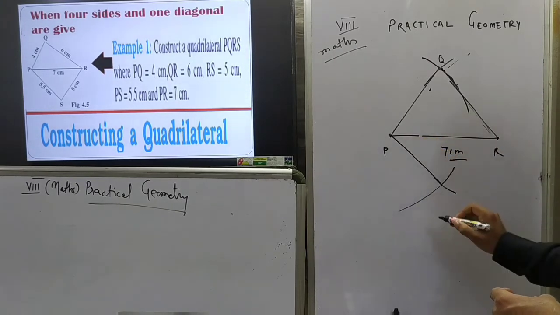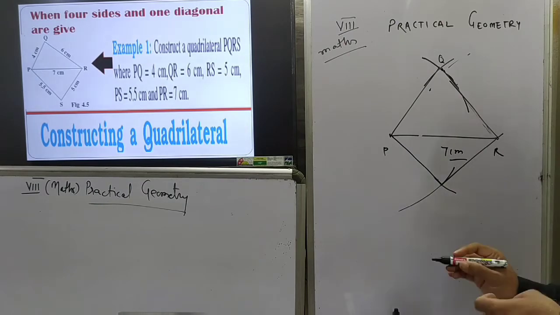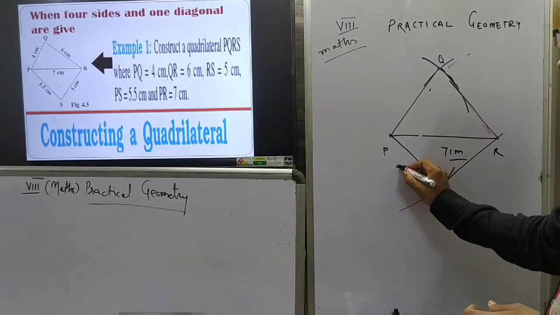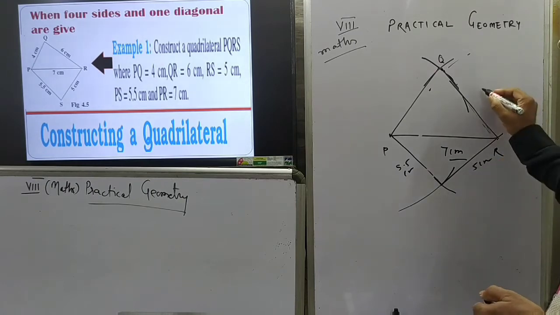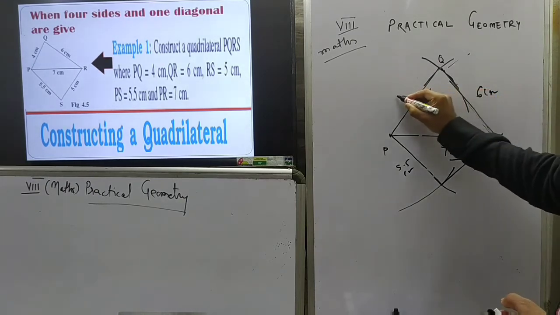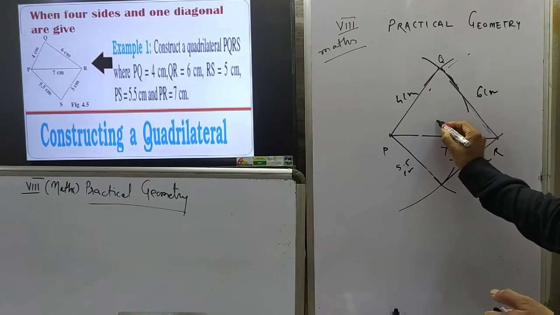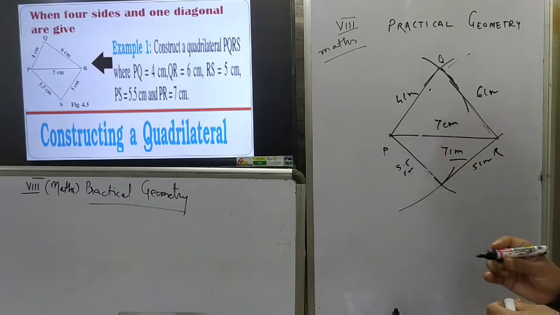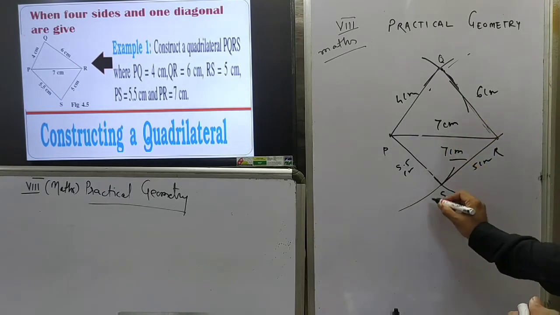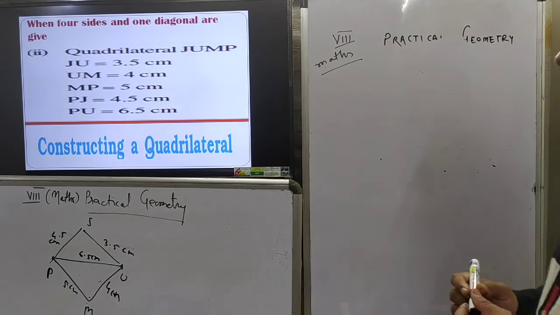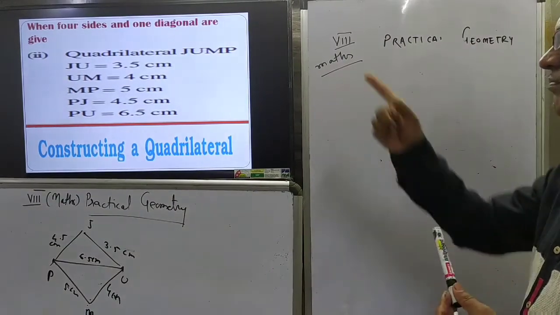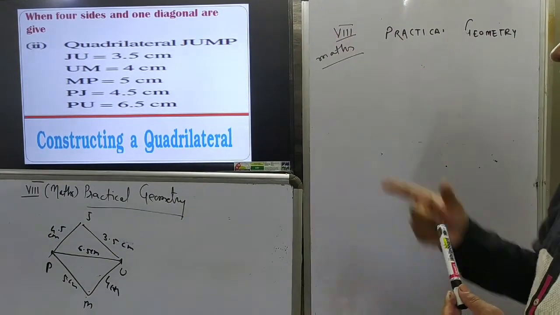Now this is 5.5 centimeter, this is 5 centimeter, this is 6 centimeter and 4 centimeter, and this diagonal is 7 centimeter. And the resulting quadrilateral, with this point S, is quadrilateral PQRS. Now we do construction when four sides and one diagonal are given.